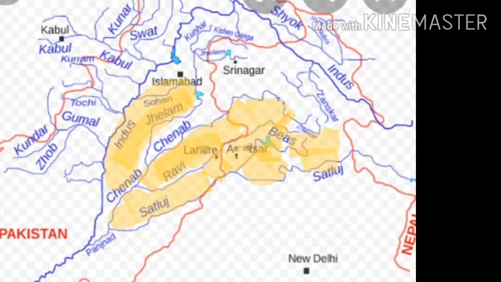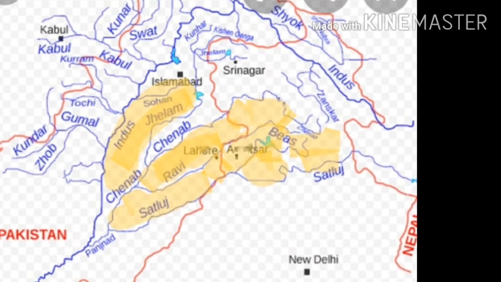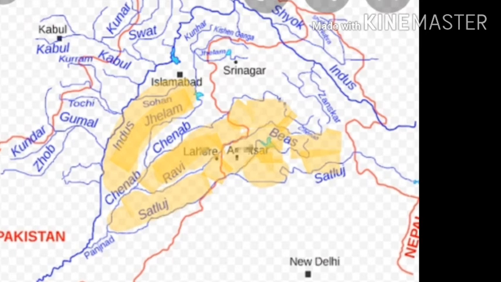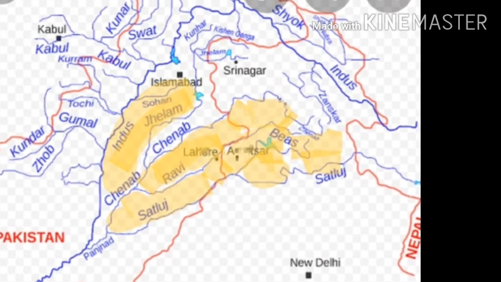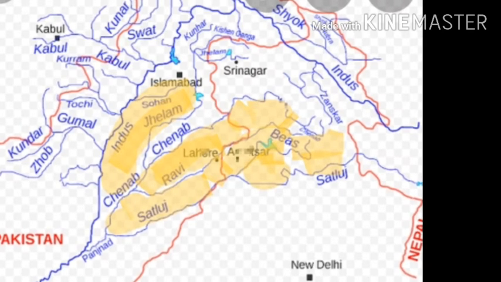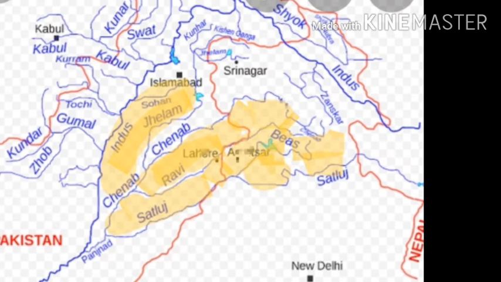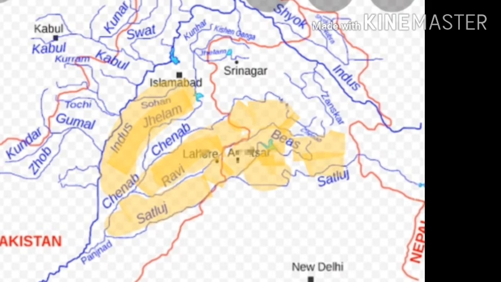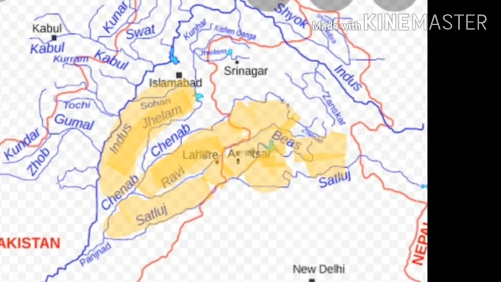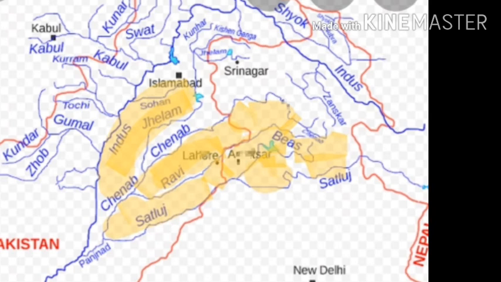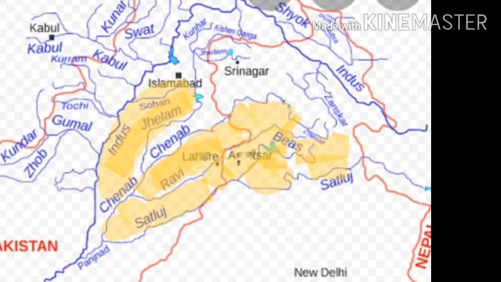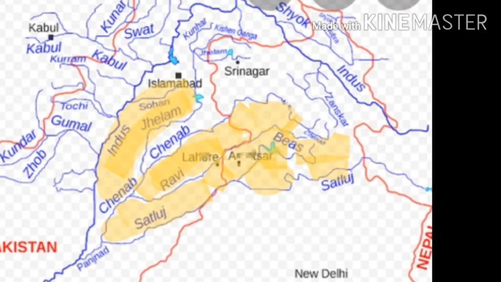Take the example of the India map. Students, observe the India map. We are looking at the Indus river and its tributaries Jhelum, Chenab, Ravi, Beas, Sutlej. The Indus River originates from the Himalayas and flows towards the Arabian Sea. In that way, it takes a hairpin bend and flows towards Pakistan. The major portion of the Indus River flows in Pakistan, so it is the national river of Pakistan. After that it joins the Arabian Sea.